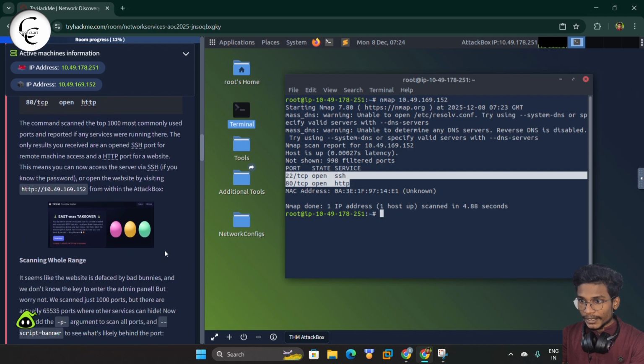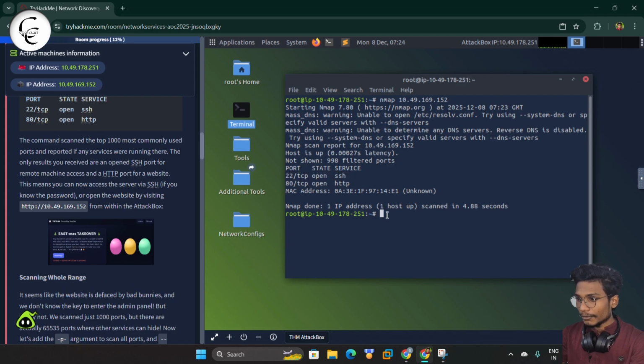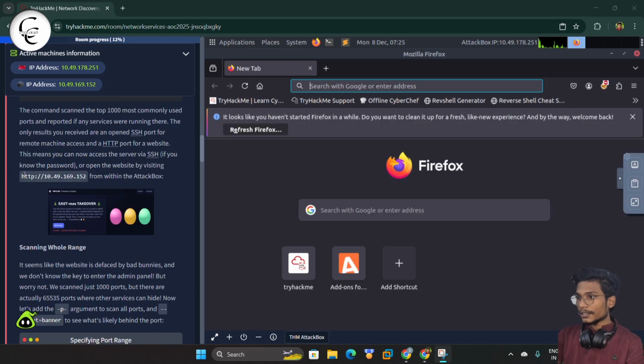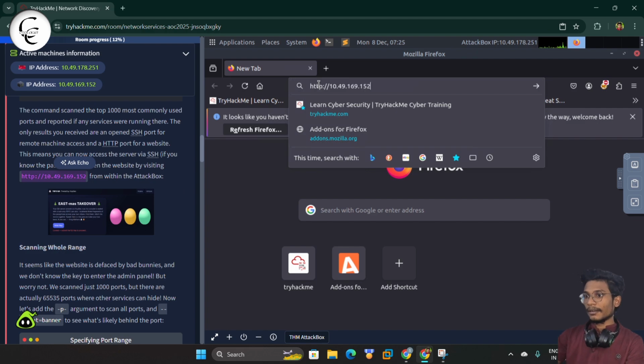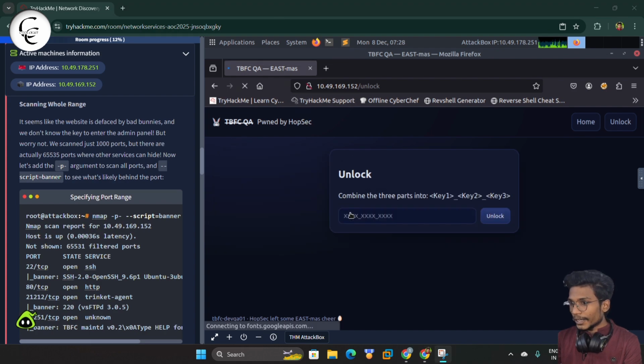Like if we had a password, we could get in using the SSH. But here we will use the HTTP and we will look in the browser. So guys, the Firefox is already loaded. So let's copy the URL from here and we will paste it and give an enter. So guys, here you can see we are in the TBFC QA. Like you can see, we have to find the 3 keys and we have to enter those 3 keys and we have to unlock this server. So let's find those 3 keys first.